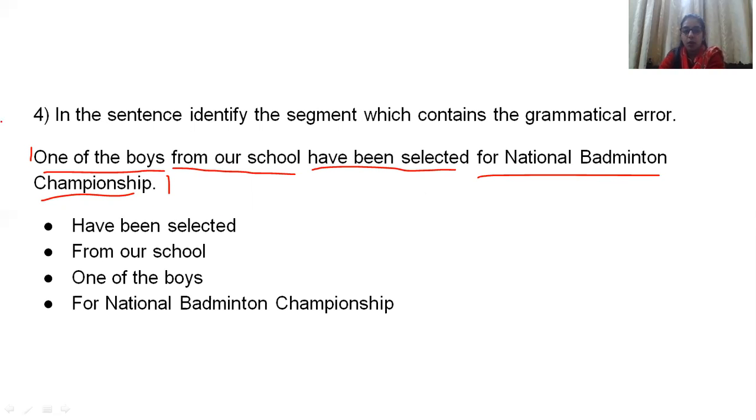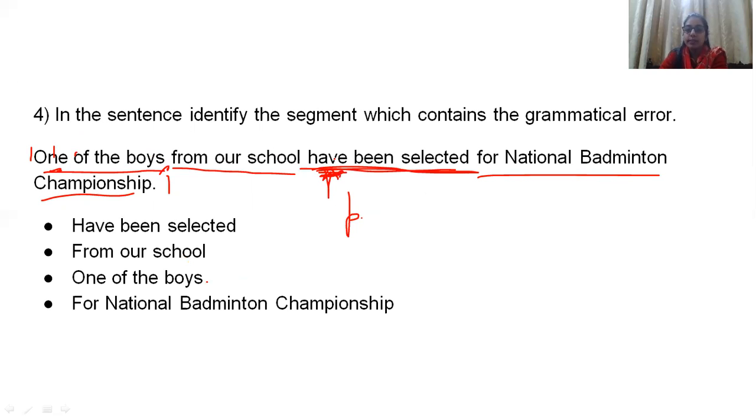One of the boys, okay. One of the boys is also okay because it means one of the many boys. So this is also okay. So just leave it out of the option. Now, if you see this particular part, student have been selected. Have is what kind of verb? It is a plural verb, right? But the subject is what?